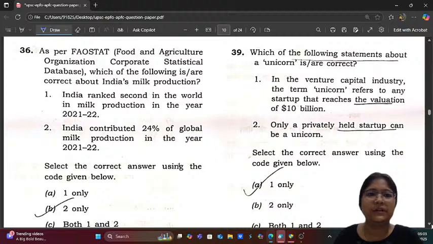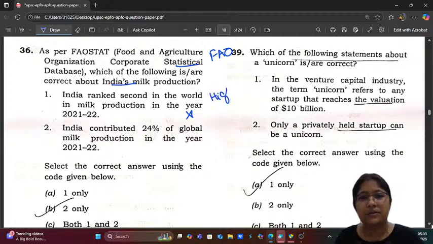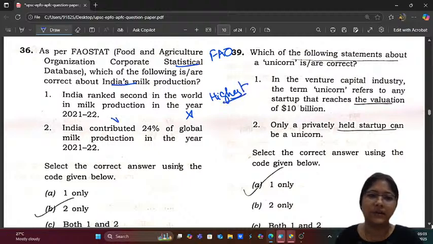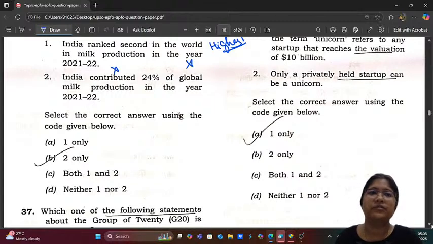As per Food and Agriculture Organization corporate statistical database, which of the following are correct about India's milk production? India ranked second in the world in milk production in the year 2021-22. This statement is wrong because now since a long time India is the highest producer of milk. So this statement is not correct. India is, since last 20 years and more, the highest producer of milk.